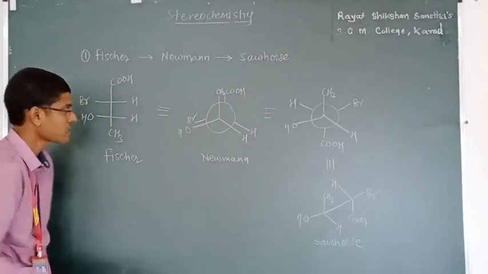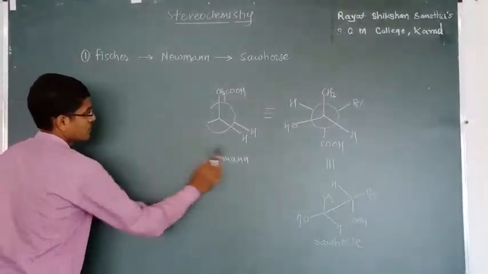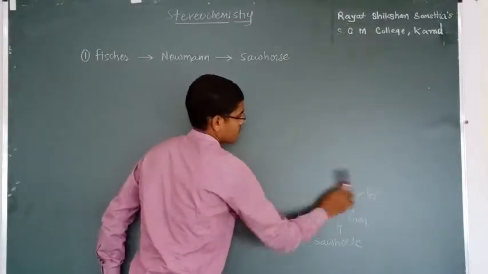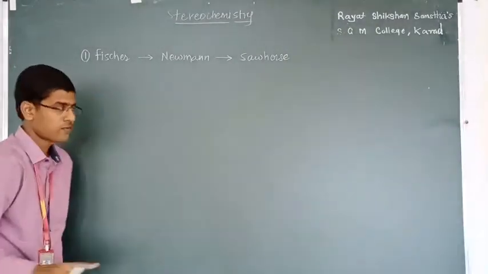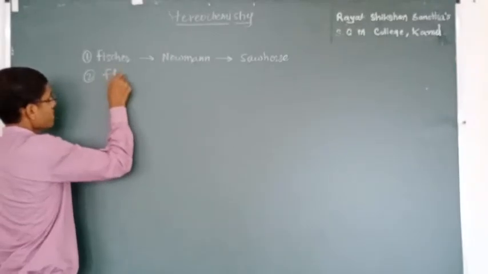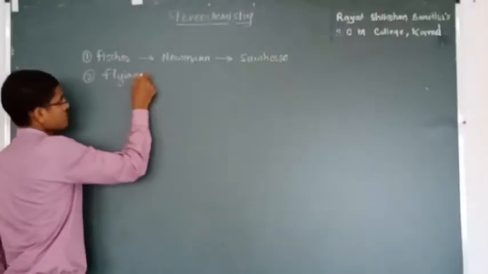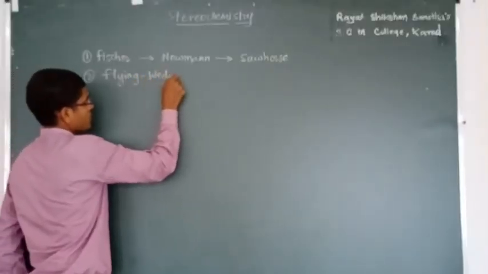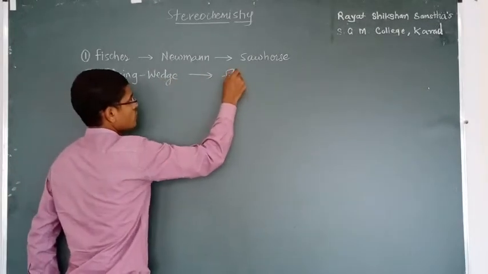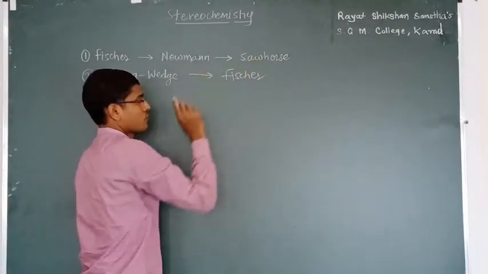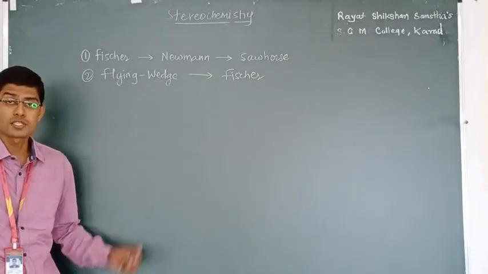Now, the next interconversion is the conversion of flying wedge to Fischer projection formula. This is very important.